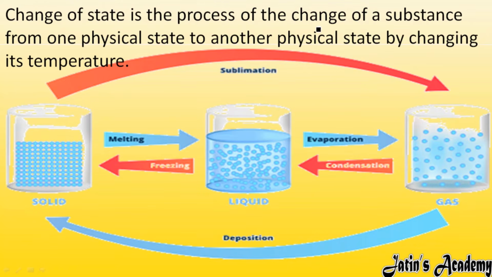Change of state is a process of change of a substance from one physical state to another physical state by changing its temperature. So here comes the definition of change of state. What is change of state? It means when we change one physical state of a substance to another physical state by changing its temperature. This change of state can only take place by changing its temperature. Either you can heat it, or you can cool it. In that process only, change of state can take place.